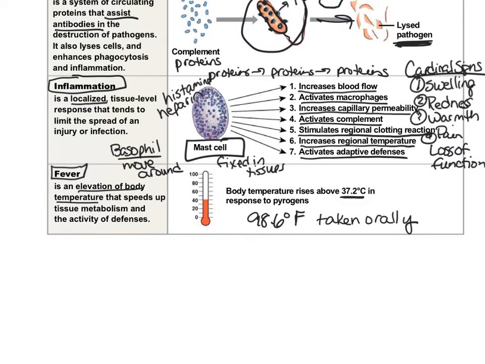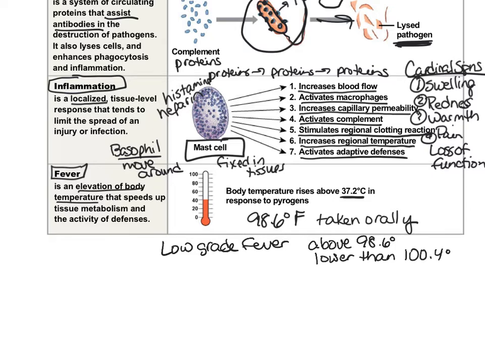But when we start talking about fever, there's low-grade fevers and there's high-grade fevers. A low-grade fever is classified as an oral temperature that's above 98.6, but is lower than 100.4.